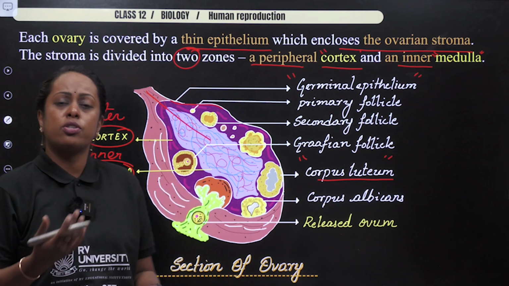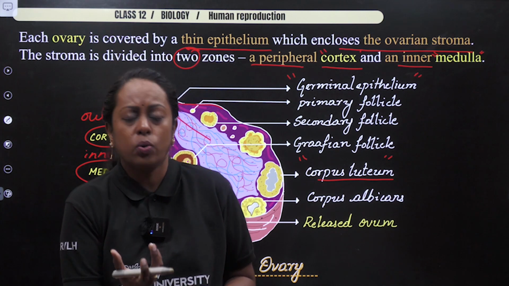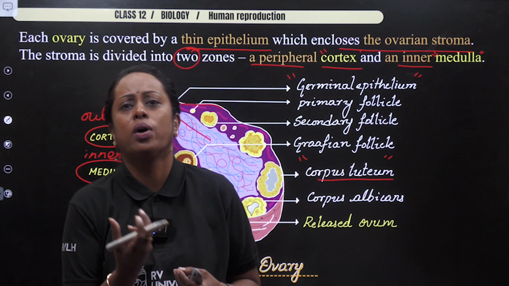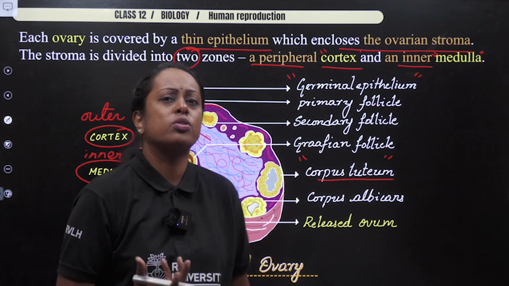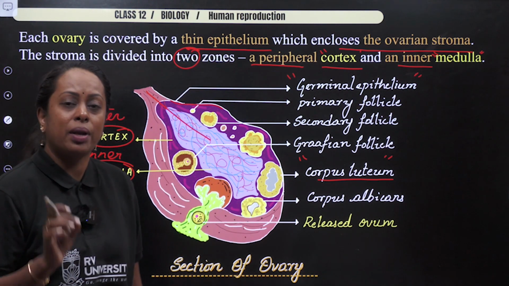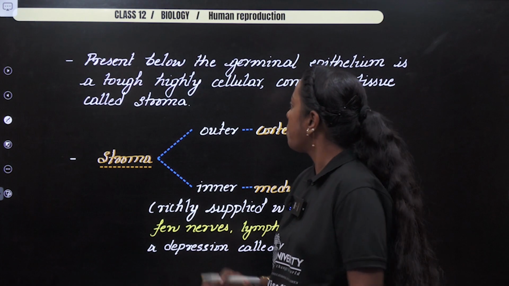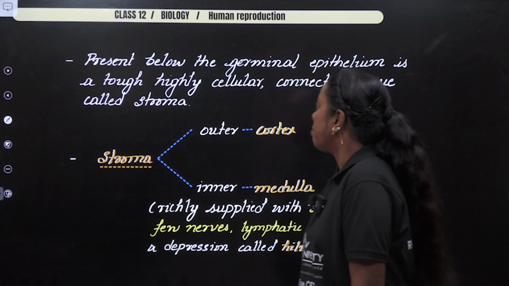Finally, if fertilization is not going to occur, that particular corpus luteum loses its color, transforms into a small whitish structure which is called as corpus albicans. All this we are going to study in detail, so please go through the structure of the ovary once. Now with this, we shall revise the same thing.